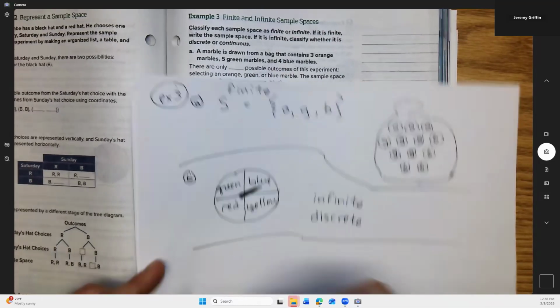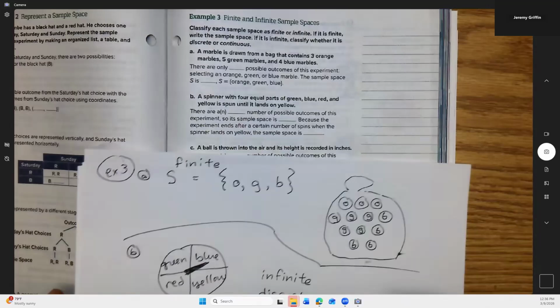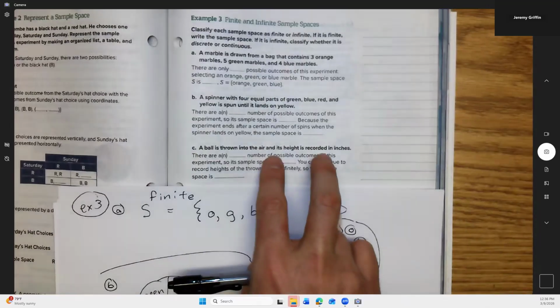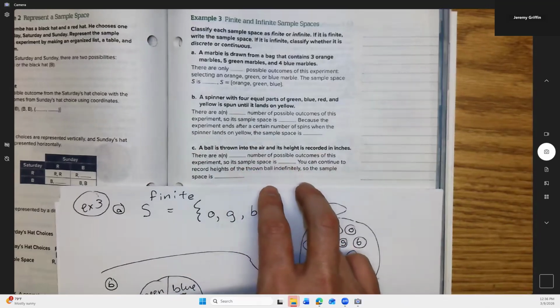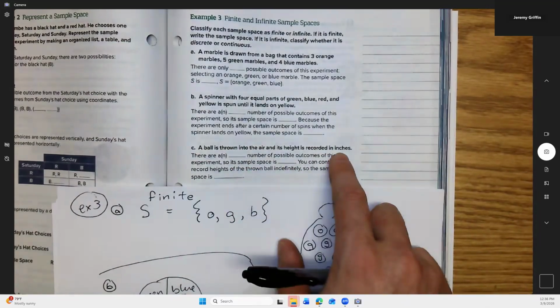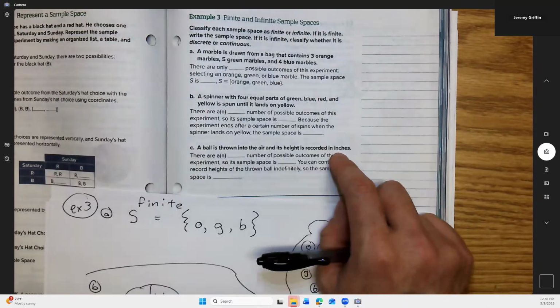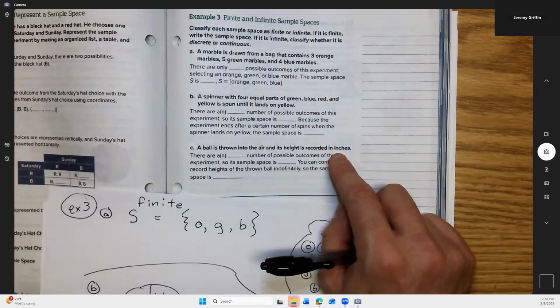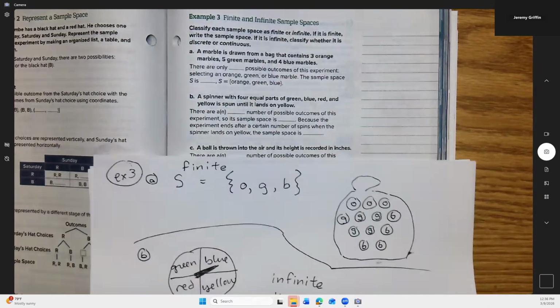Now I have a guess that this third example is going to be infinite continuous, but let's find out. A ball is thrown into the air, and its height is recorded in inches. Oh, you know what? I wish they hadn't put in inches there because if it was to the nearest inch, like the nearest whole number, then that would go back to discrete. Now, if you're allowed to use real numbers, you can go like 4.825 inches. So, okay, actually, you know what? That might be okay. That could be a continuous possibility.